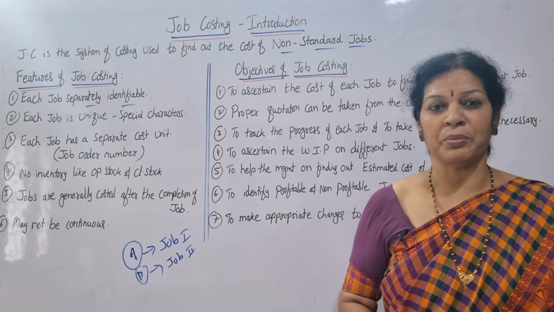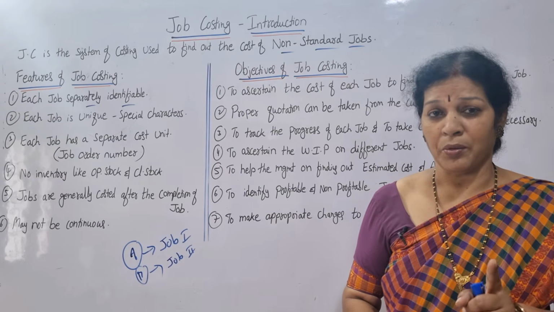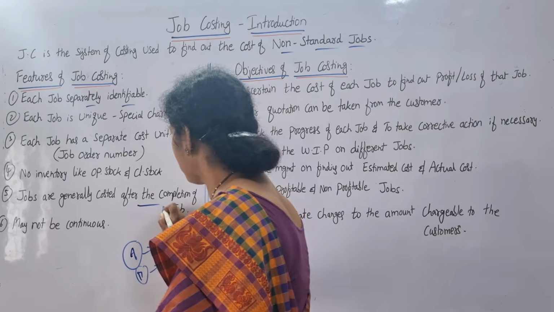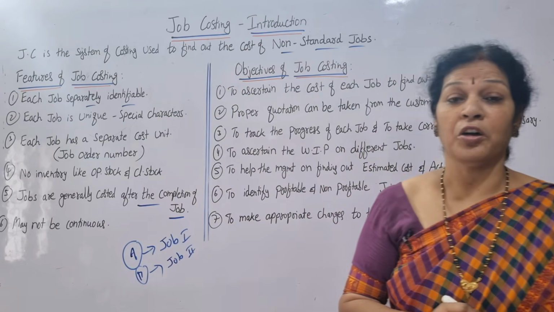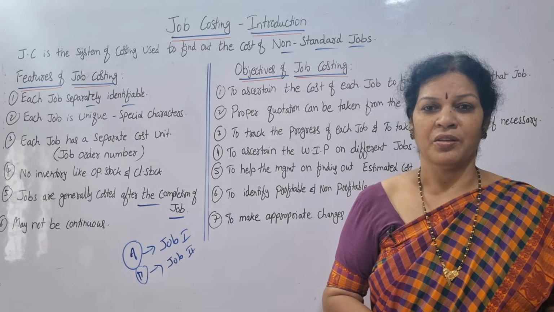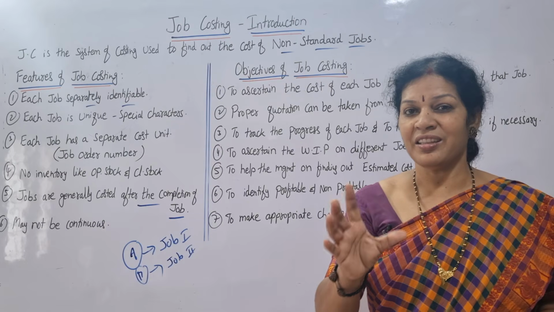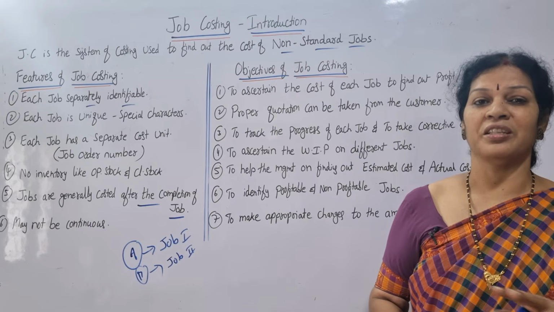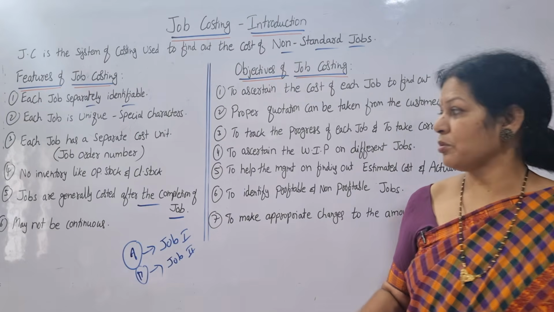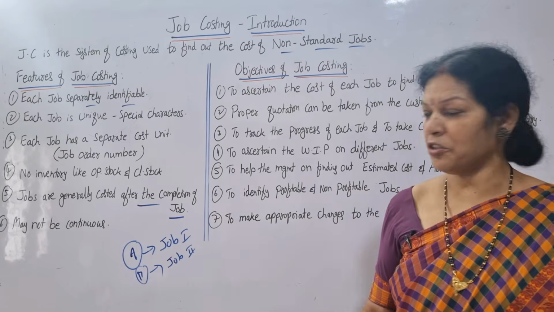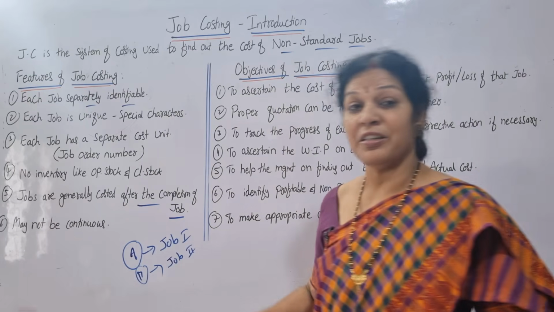Remember this: how much each job is going to cost, some variations will be there, so they can't say exactly the cost will be this much. That is why they don't say anything very clearly in the initial stage.